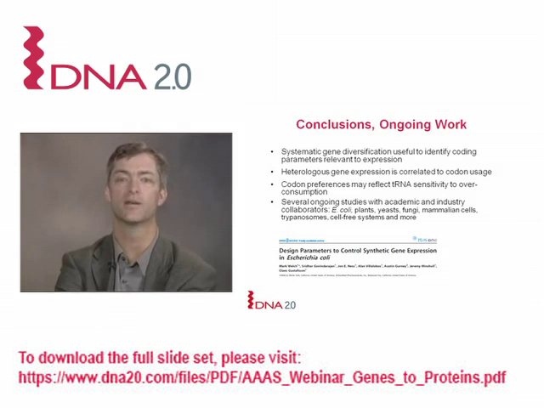So in conclusion, we think we have a good method, and I think the method is represented by both ours and Dr. Plotkin's work, a really good way of sampling essential variables related to expression. And in our data set, in contrast to what others have seen, we do see a correlation with codon usage, at least something that we can tie to codon usage. The underlying basis, I think, is still a mystery. But maybe we have some clues, and maybe it's related to tRNA sensitivity to overconsumption.